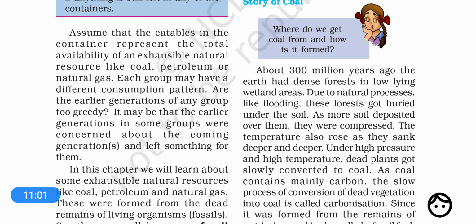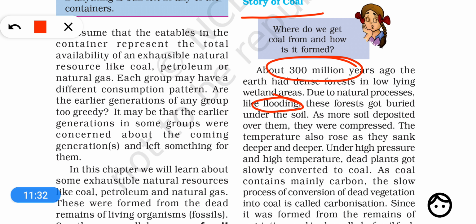Now the story of coal, how was the coal formed. What happened around 300 million years ago? Our Earth's surface was covered by extensive forests in low-lying wetland areas. Gradually, because of some natural phenomena like flooding, the forests got buried under the soil.